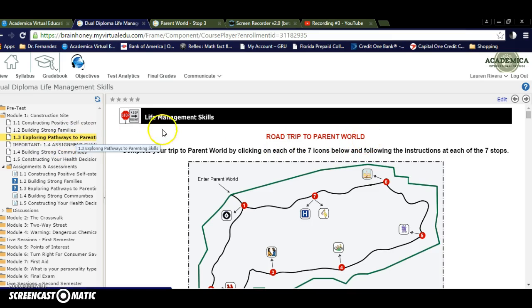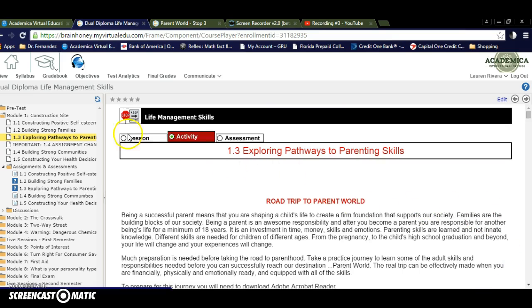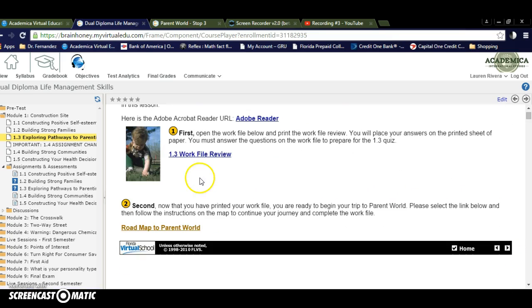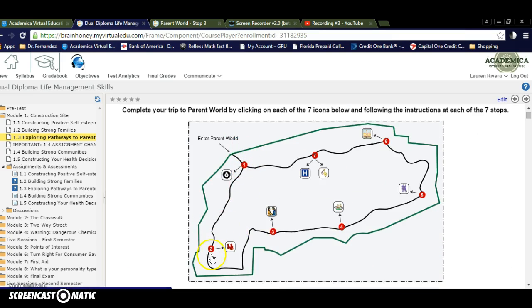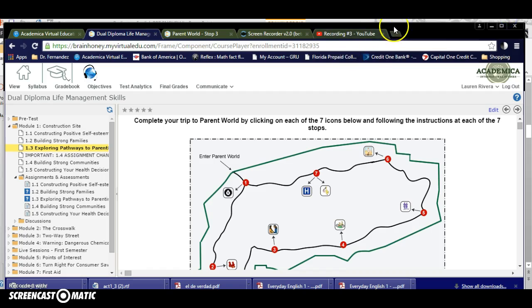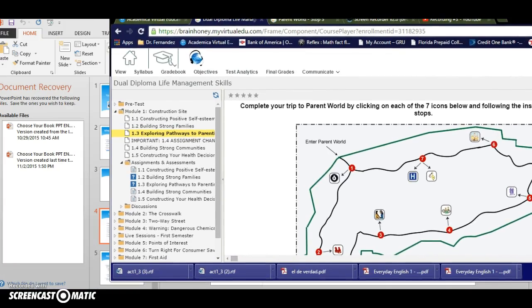And you'll see that the way I found it was I clicked on, I'm going to go back to review. I clicked in activity. This is where I found the work file, and this is where I went to the roadmap to Parent World. All right, do you see these numbers? These are the sites that correspond to the work file. So I'm actually going to split my screen here, and you can do this too in your home computer.